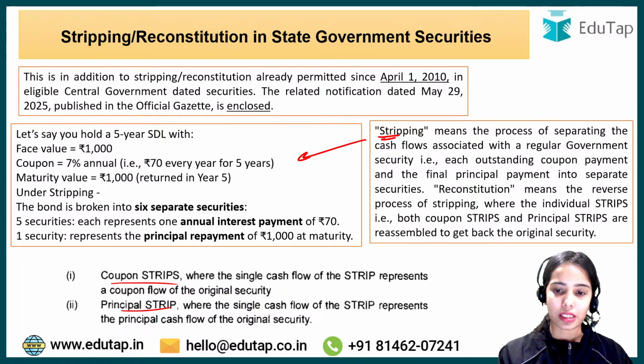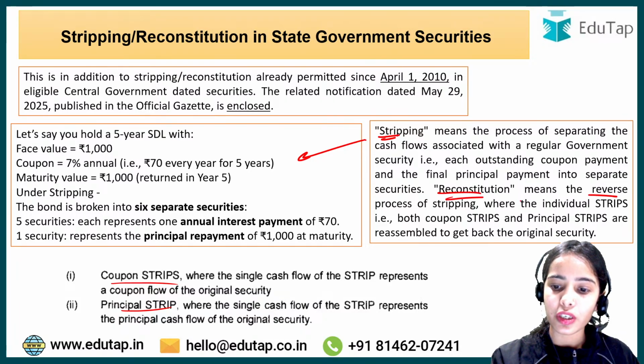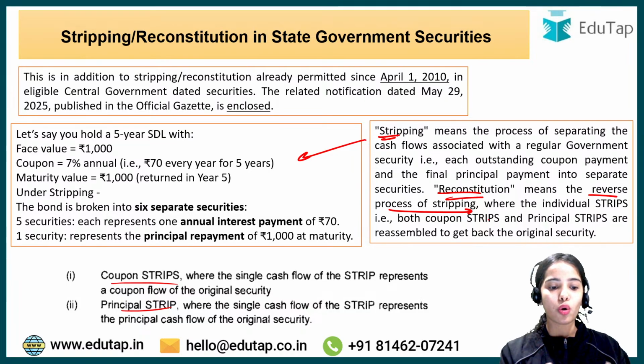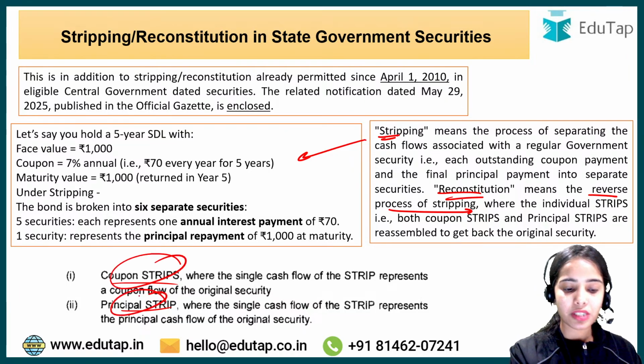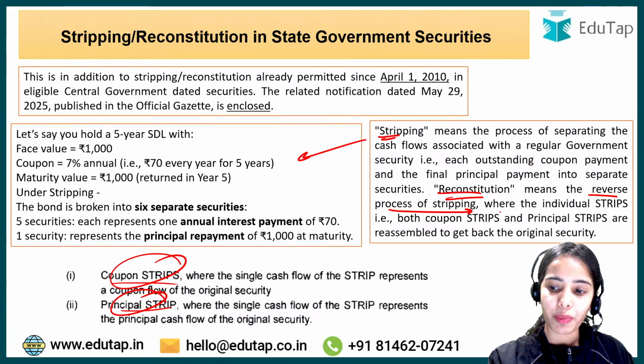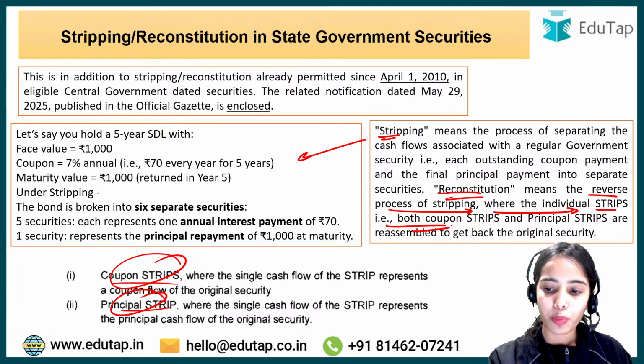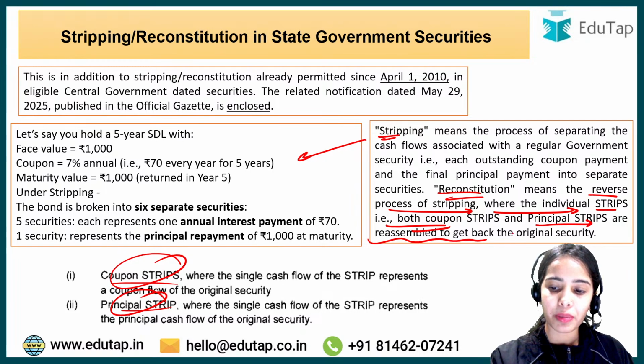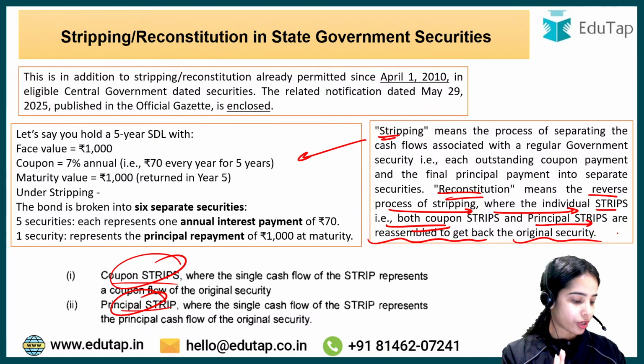Okay, so this is the idea. Now reconstitution means the reverse process of stripping. In the reconstitution, all the coupon strips and the principal strips are merged again. It means the reverse process of stripping, where the individual strips, both the coupon strips and the principal strips, are reassembled to get back the original security. So this is the idea.